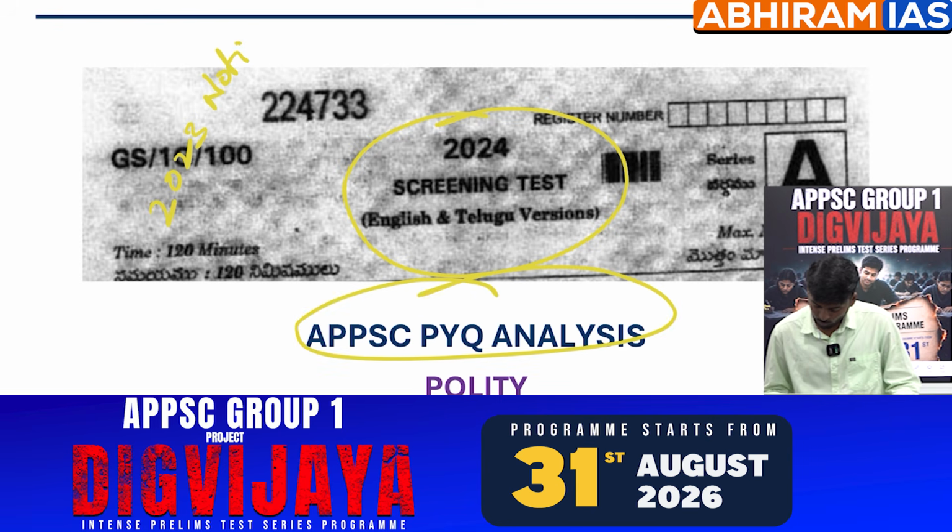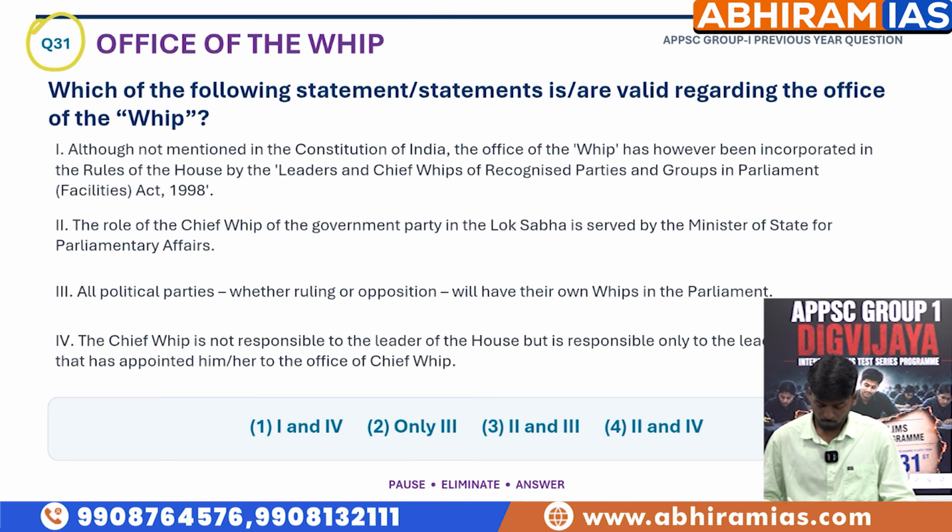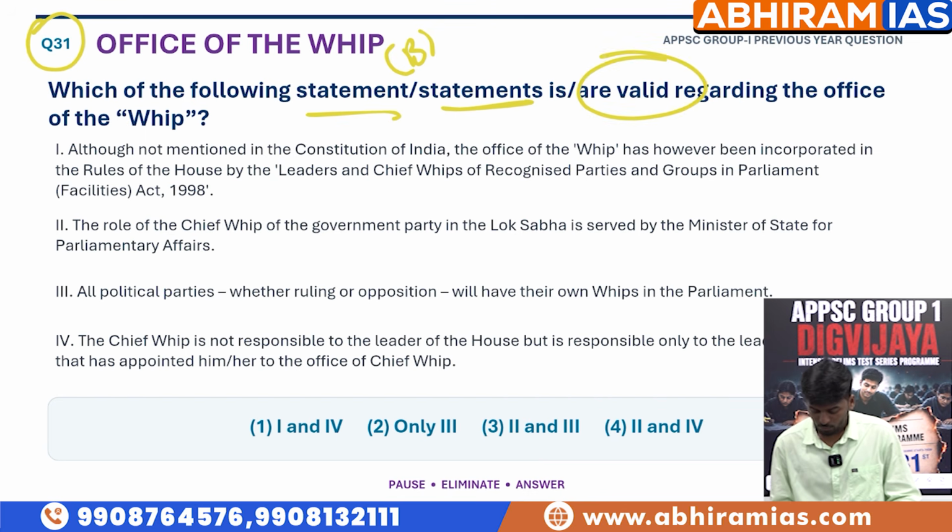The APPSC PYQ analysis, polity. We will be discussing previous year questions, techniques, traps and elimination techniques. The first question, which is the 31st question, component B, office of the whip: which of the following statement or statements are valid regarding the office of the whip?